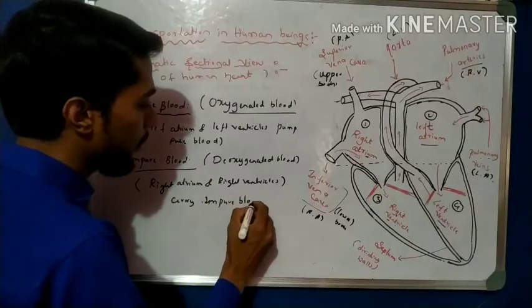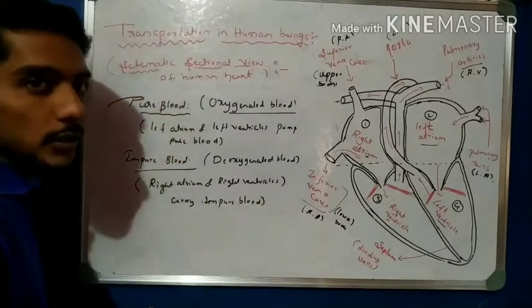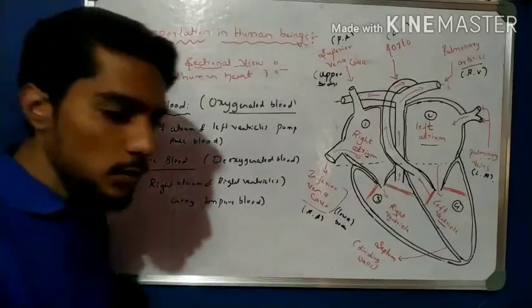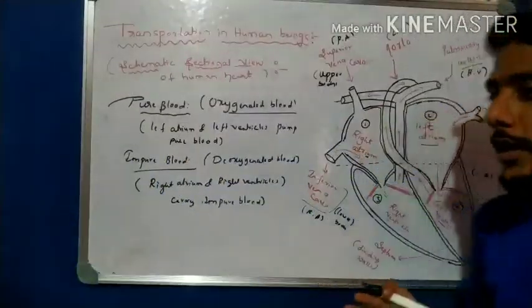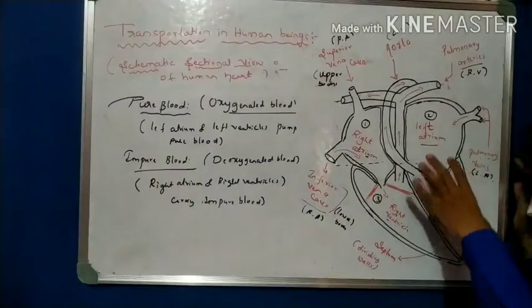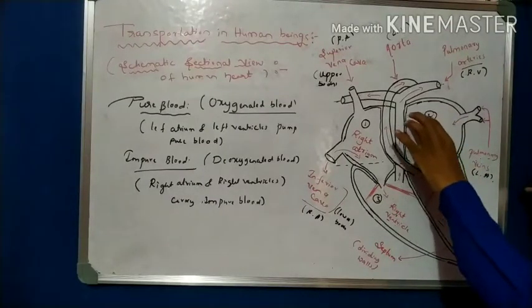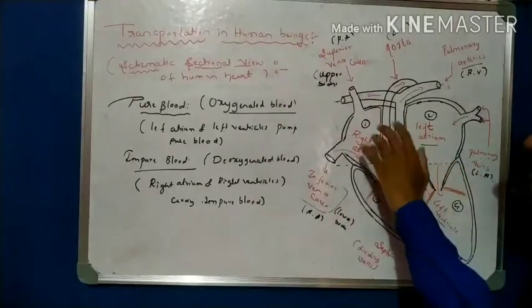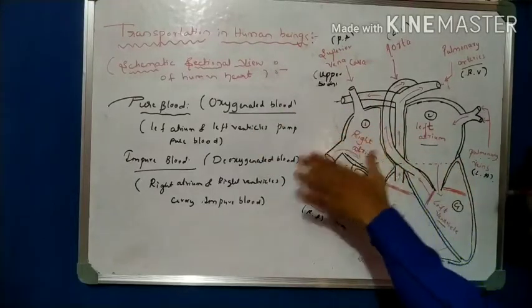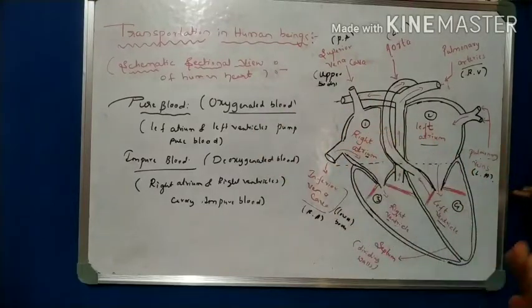Impure means deoxygenated blood. So that is clear, students. So that is very important. Another very important point about the chambers: the left ventricle and left atrium carry pure blood, and the right atrium and right ventricle carry impure blood. That is another very important point you have to remember.